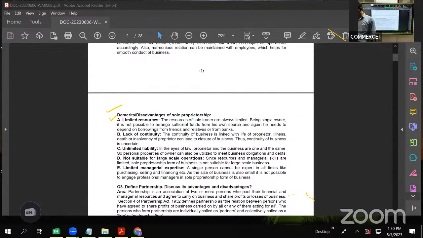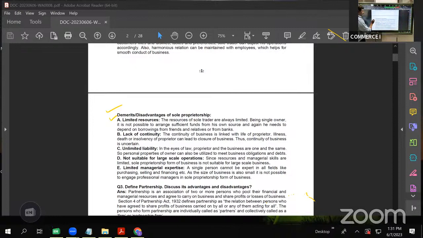firm, isn't it? If it is a partnership firm or a company, definitely the creditworthiness of the firm increases. In case of partnership, even banks will allow a bigger loan. Whereas when it comes to proprietorship, looking at the creditworthiness of a single person, the banks may not extend a bigger amount. So that acts as a constraint, a limitation.